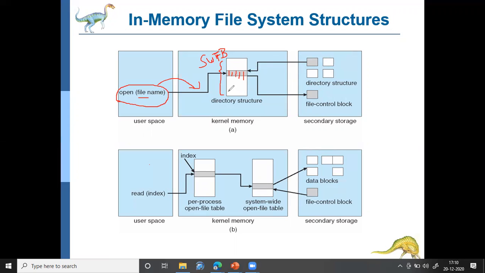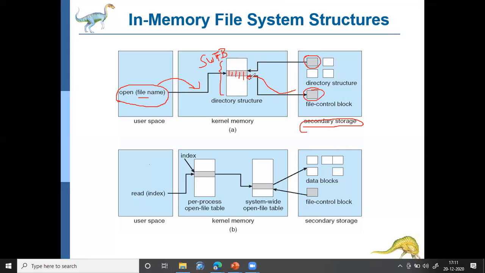If it is not opened already, then the operating system will search in the hard disk, the secondary storage device, where this file is. The user has given some file, so it will locate that file, identify the file control block of that file, and the file control block of that file will be loaded into the system wide open file table.